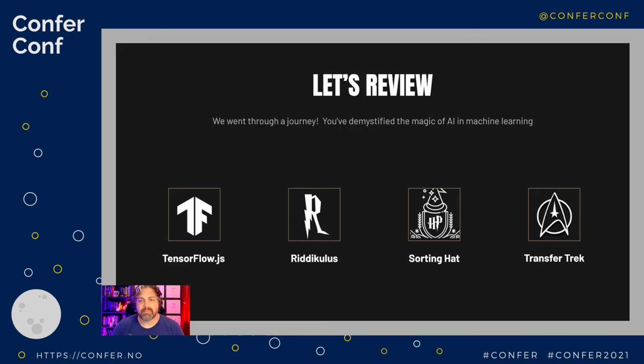And then you can go to aisortinghat.com/transfer in order to go ahead and immediately train directly on your machine. These things are happening on edge devices. This is doing so much cool stuff that you can check it out. So that's the adventure that we were able to have. We went all the way from this mystery of TensorFlow.js through magic into science. So I hope that you enjoyed yourselves quite a bit.